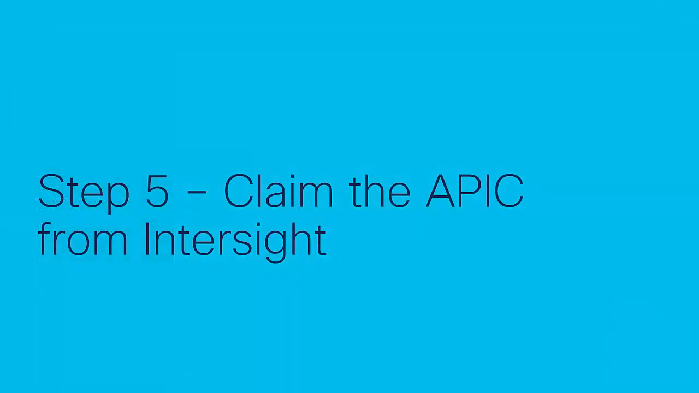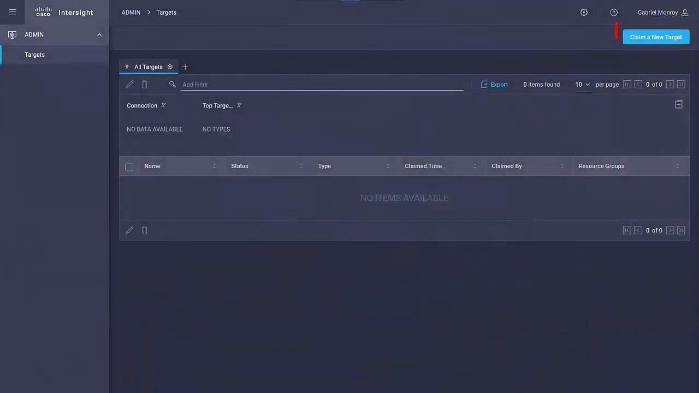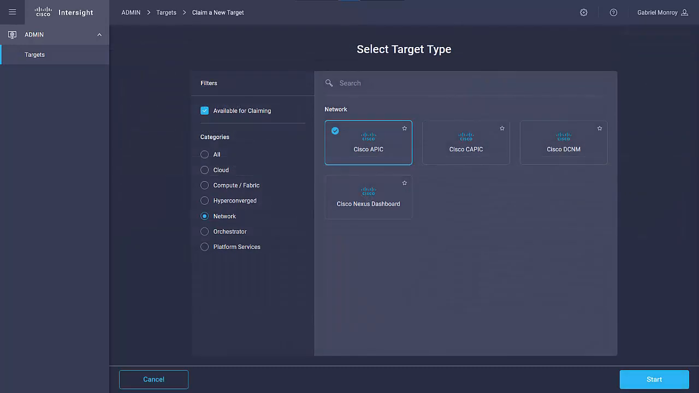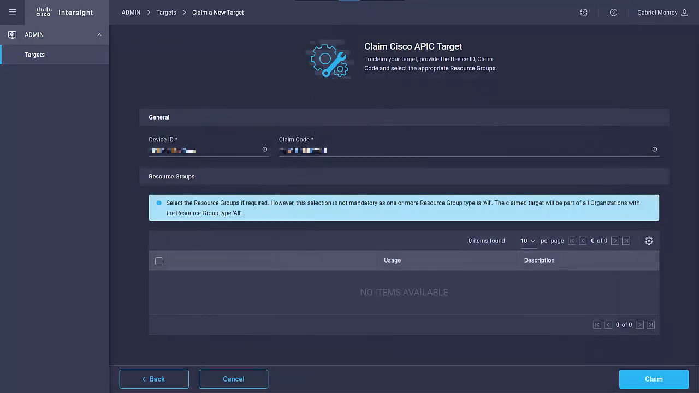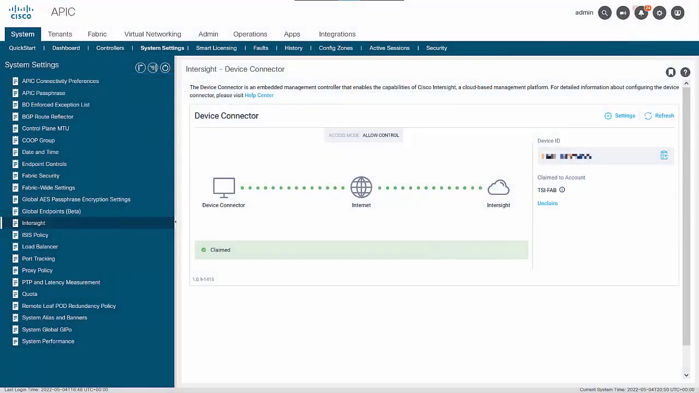Step 5. Claim the APIC from Intersight. Navigate to the Intersight web portal and log in. Once logged in, you will have the option to claim a new target. Select the Cisco APIC target, and then input the claim code and device ID found from the APIC UI. Once claimed, it will report as such from the Intersight portal. On the APIC, you can navigate back to the Intersight tab, at which point it should report itself as claimed.